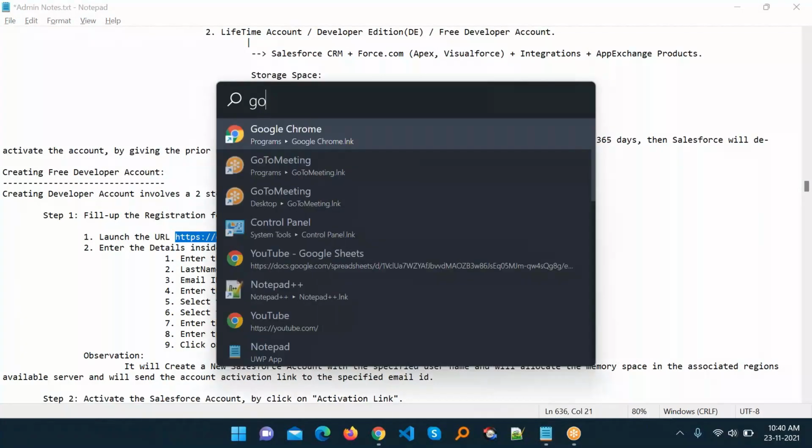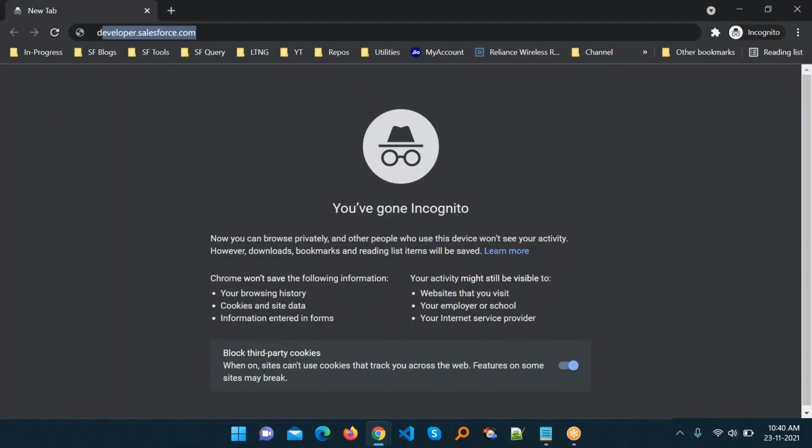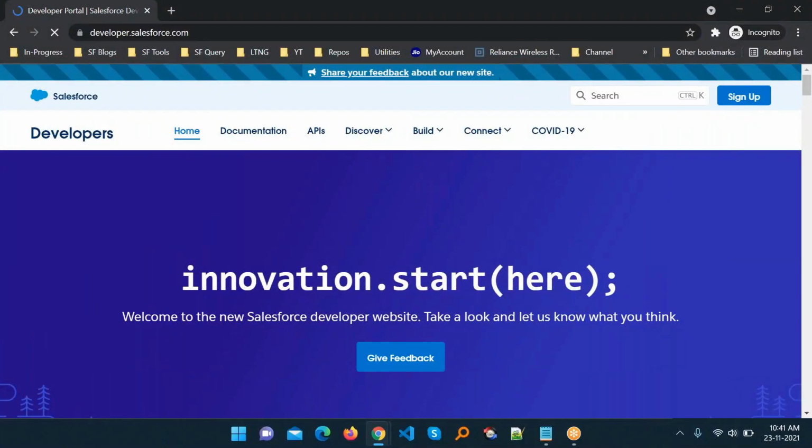So just go to Google and search for developer.salesforce.com. Once you enter this, it opens a website under Salesforce. You can see one button, sign up.